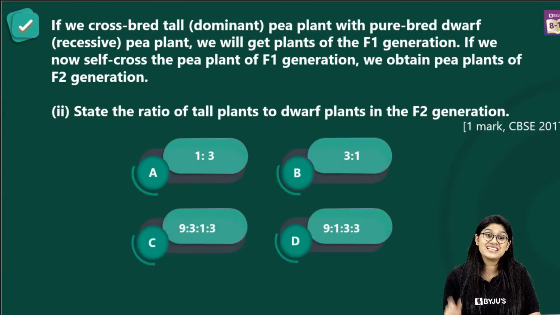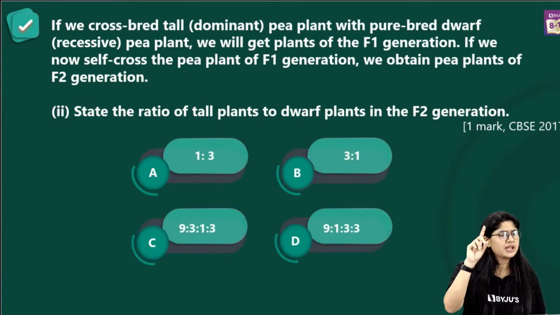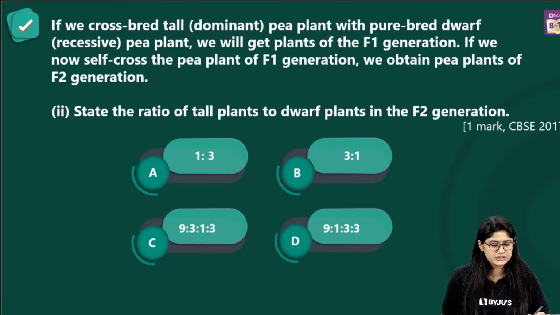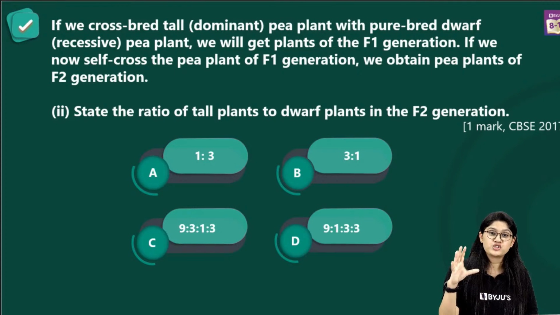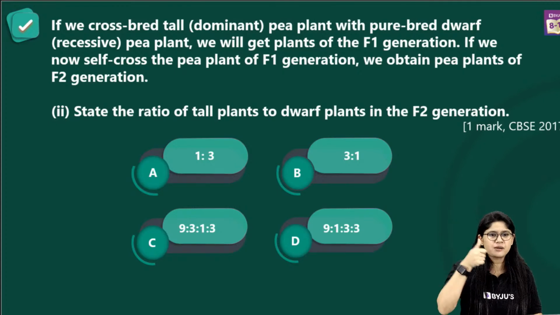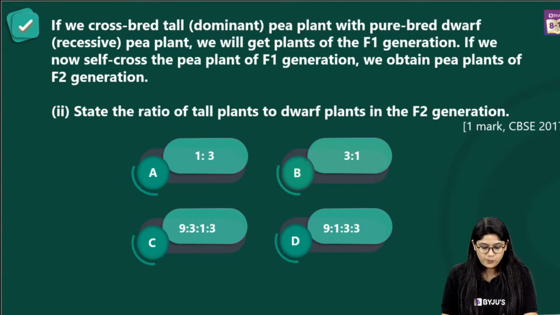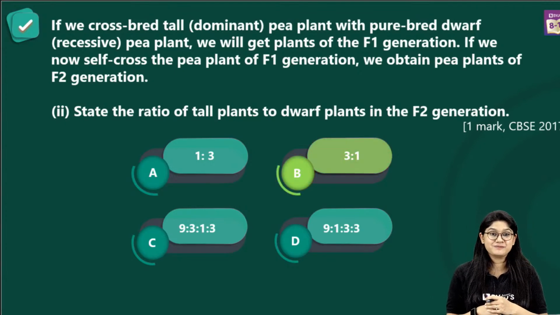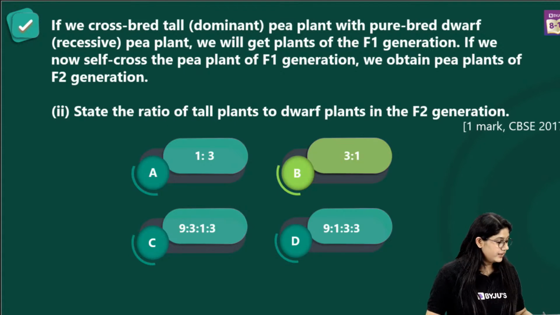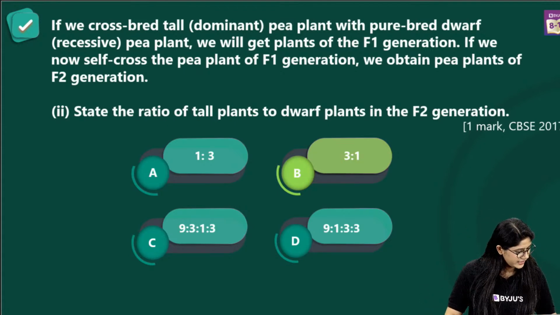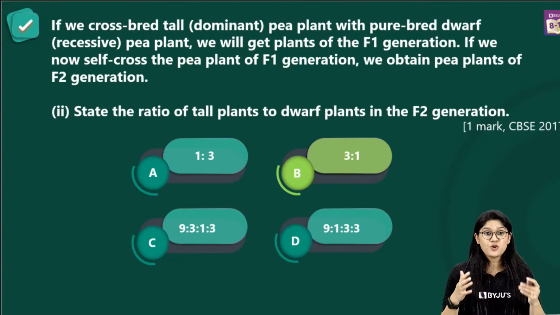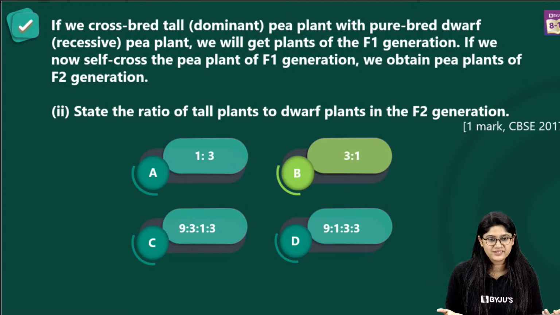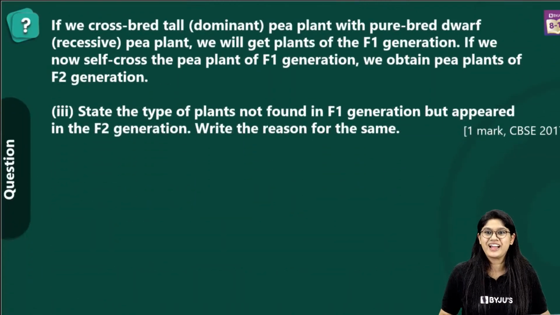That is option B, 3:1, and 76% of you voted for the correct answer. Many of you, I'm sure, got confused with this: 3 are tall and 1 is dwarf. Are we clear? Come on, quickly a thumbs up. So option B is the correct answer. Very good, everyone. Now let's move to the next part, a very interesting question. I'm super proud of you because you are doing amazingly.